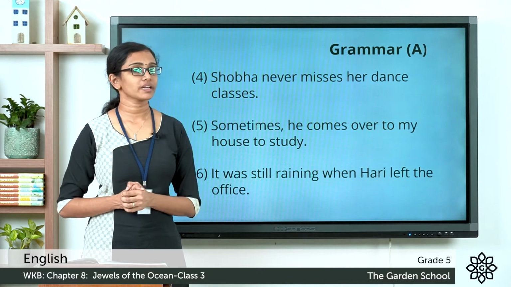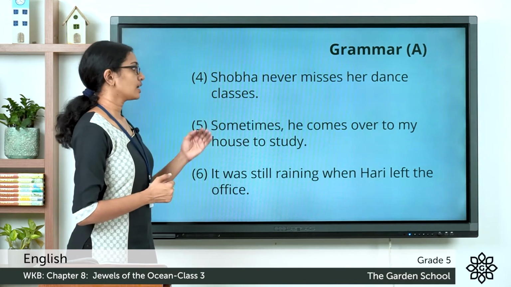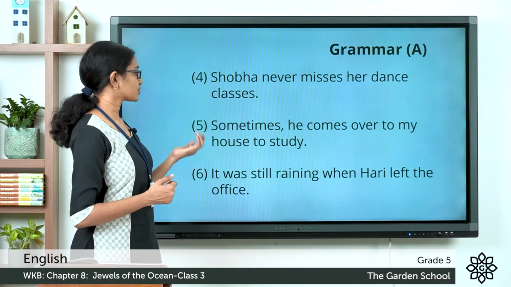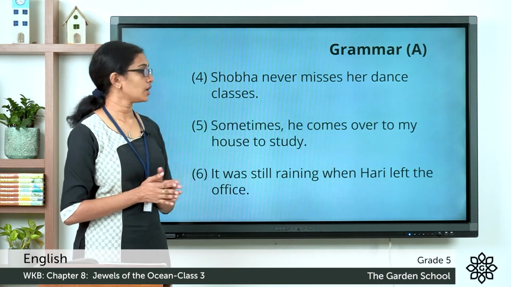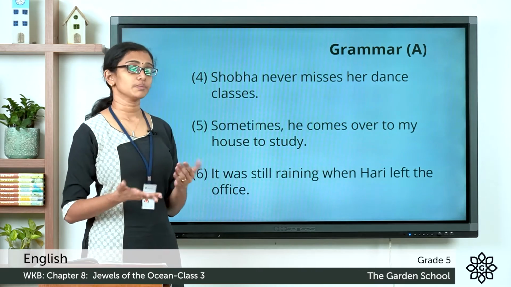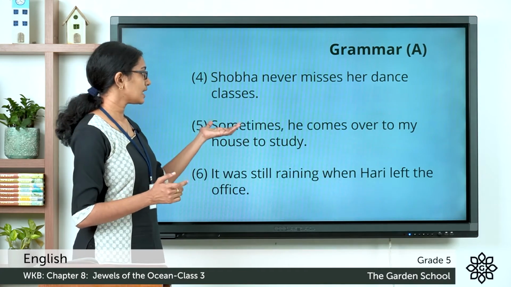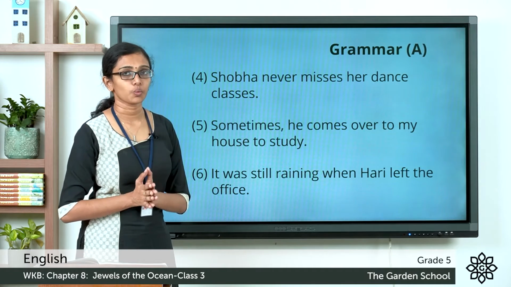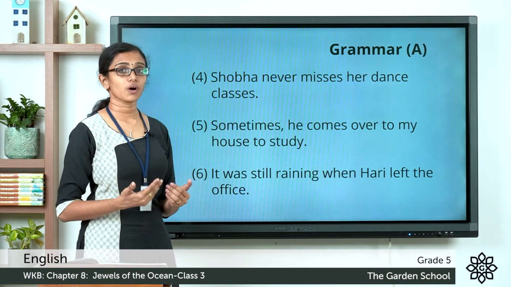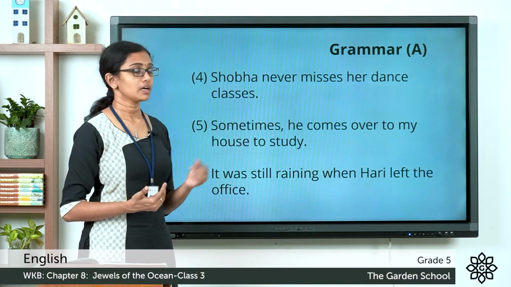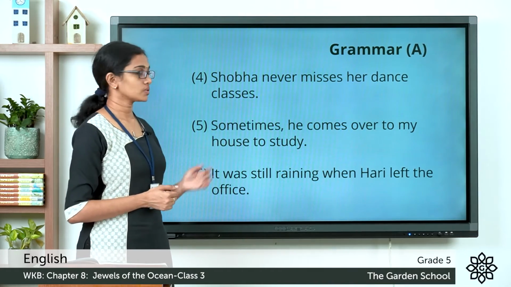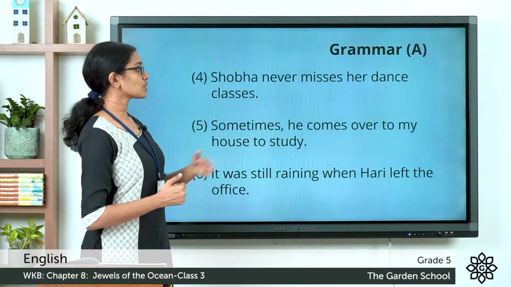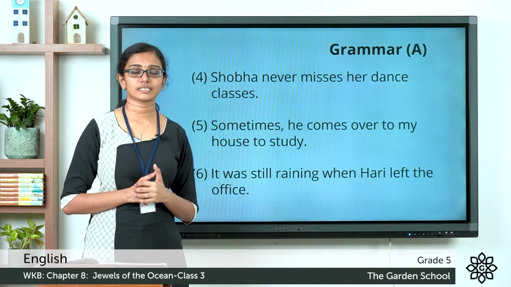So the sentence can be rewritten as: sometimes he comes over to my house to study. See here, the adverb sometimes, which is an adverb of frequency, is placed at the beginning of the sentence. So you can call that an introductory adverb. And you always follow an introductory adverb with a comma. So: sometimes, comma, he comes over to my house to study.